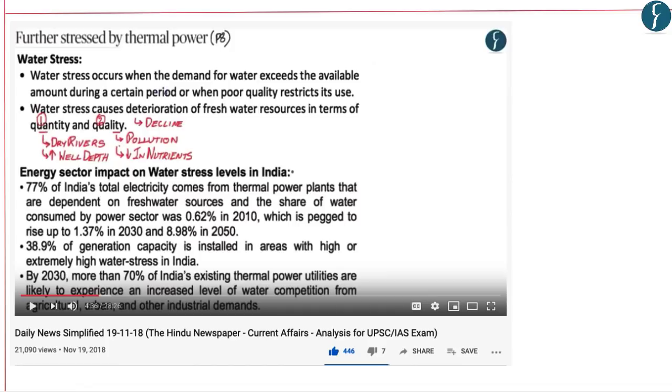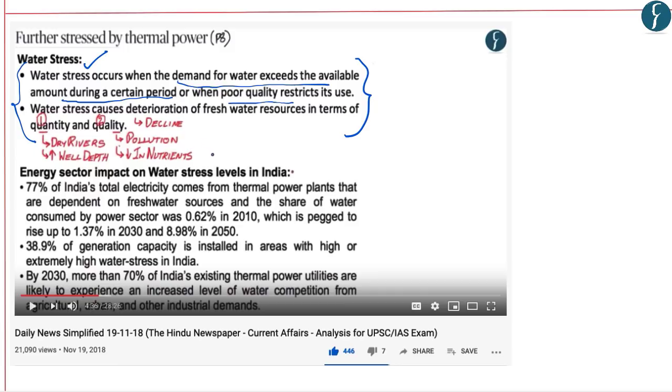In the same DNS, we also defined what is water stress. The first part of the GS mains question talks about water stress, and hence here you will get a clear-cut and very good definition of water stress, which is when demand of water exceeds the availability of water during a certain period, or the poor quality of the available water makes it unfit for use.